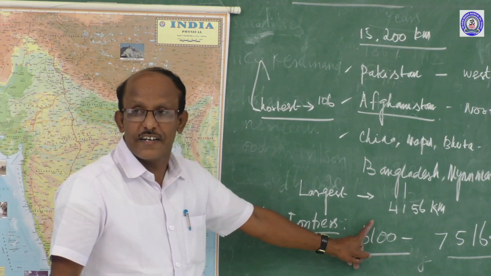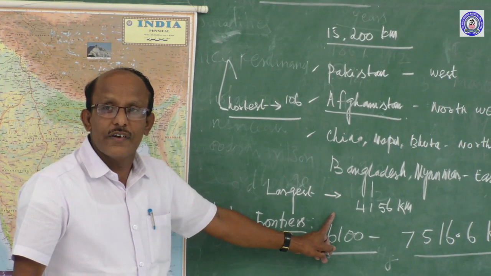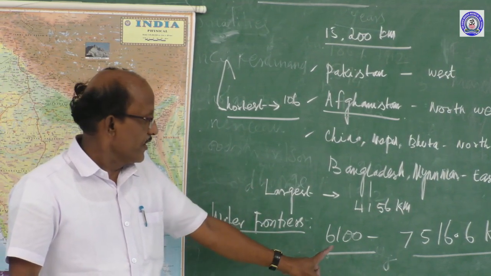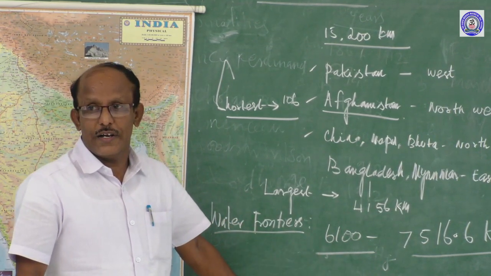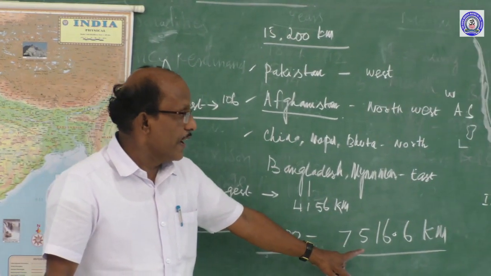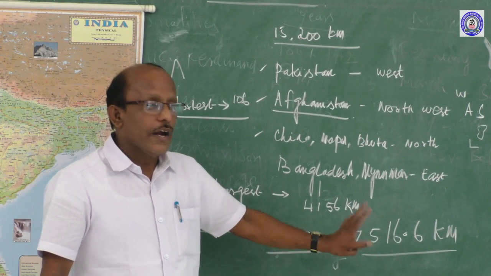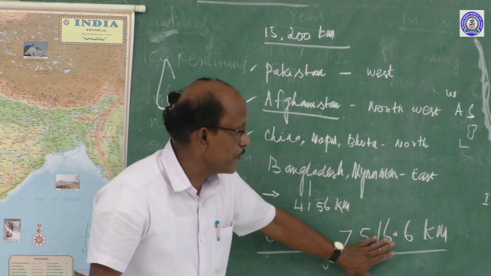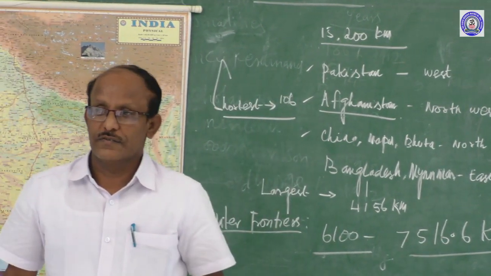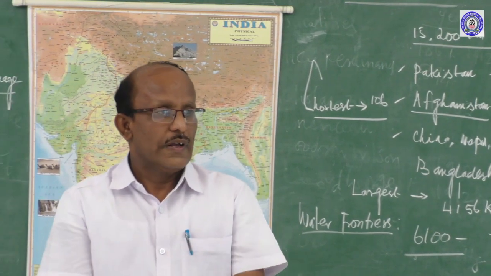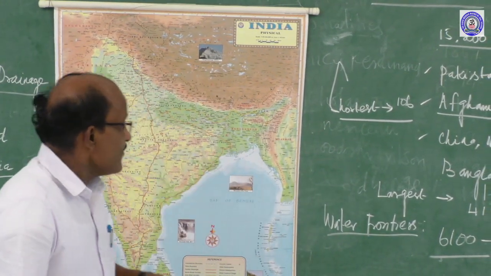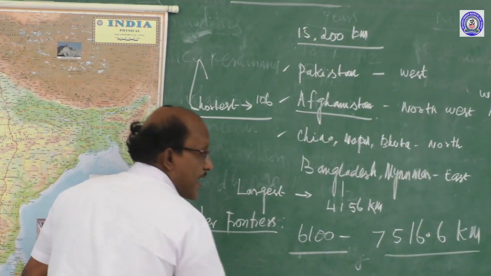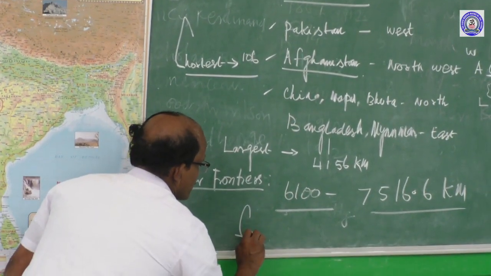The length of the coastline of India's mainland is 6,100 kilometers. The length of the coastline of India, including islands, is 7,516.6 kilometers. We need not be confused. And then, in land frontiers, we have another neighbor country, that is Sri Lanka.